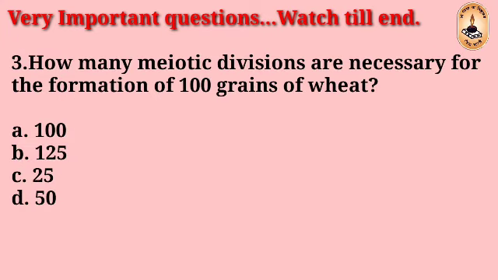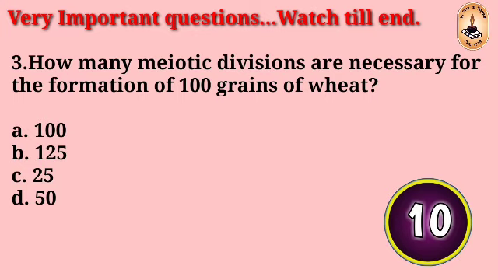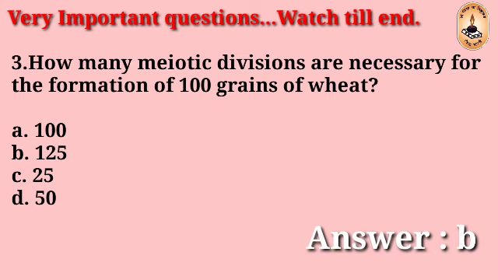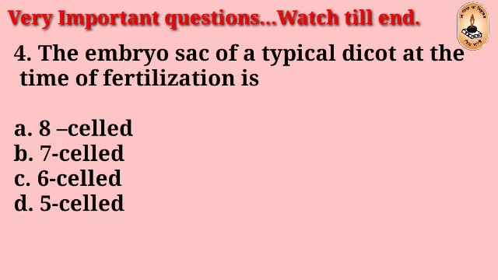Question number 3. How many meiotic divisions are necessary for the formation of 100 grains of wheat? 100, 125, 25, 50. The right answer is B, 125.